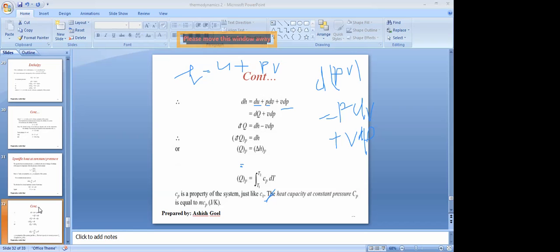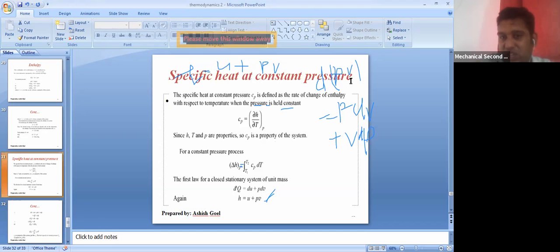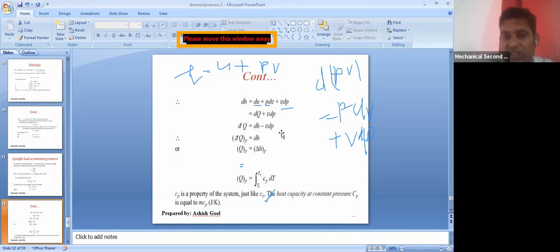So how did VdP become 0, sir? We are defining this term for constant pressure; here we are finding the specific heat at constant pressure. Our formula is dq equals dH minus VdP, and what is the meaning of constant pressure?